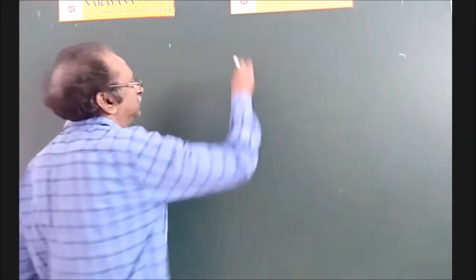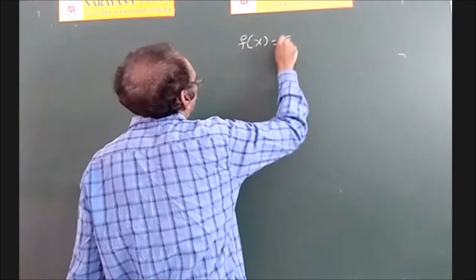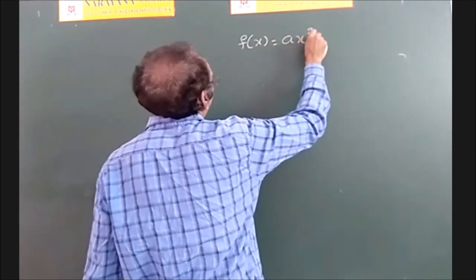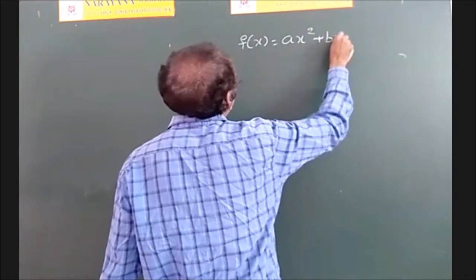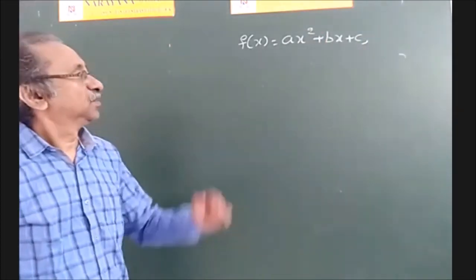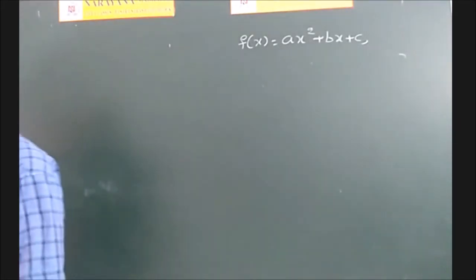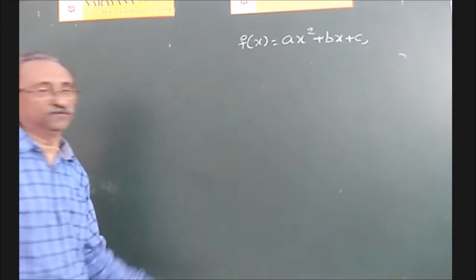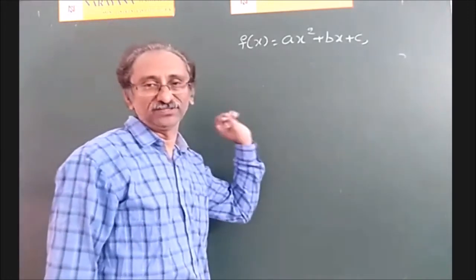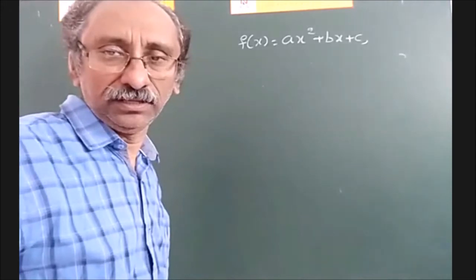See what happens is, consider the function f(x) is equal to ax square plus bx plus c. The question is, what is the sign of this expression if you are substituting the values of x? If you substitute the values of x as 1, 2, 3, minus 1, minus 2, minus 3 like that. Any problem?